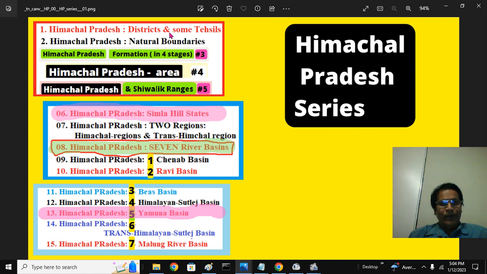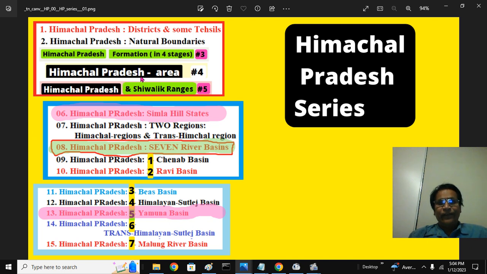In the first part we looked at the districts and some tehsils. Second, the natural boundaries, the Zanskar mountains on one side and the Shivaliks on the other. Then the formation of Himachal in four stages: the merger of Chamba, Mandi, Sirmoor and Mahasu regions, later Bilaspur, later Pepsu regions, finally Kangra district.